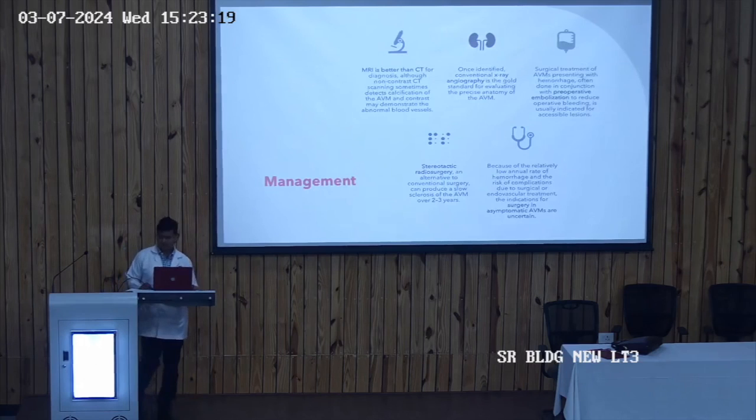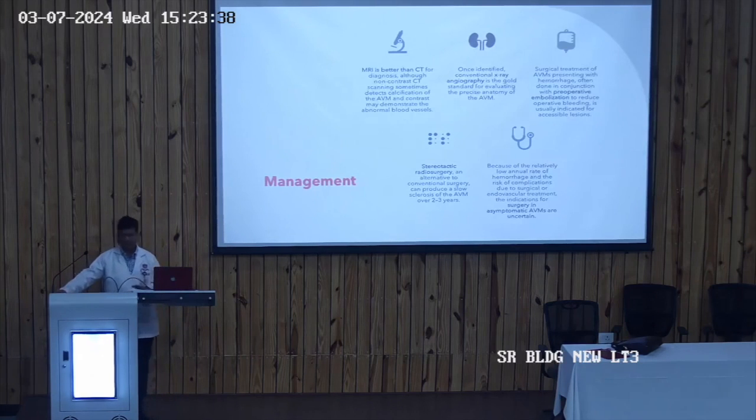And after confirming the diagnosis of AV malformation, we have to go for definitive management. In the definitive management, first is surgery, and an alternative to surgery is stereotactic radiosurgery.